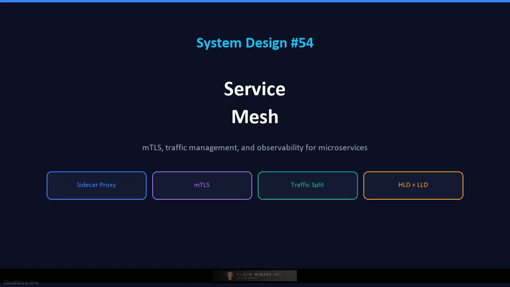Welcome to Cloud Wizard. In this video, we're doing a complete deep dive into the service mesh, the infrastructure layer that handles service-to-service communication in a microservices architecture. If you have ever wondered how platforms like Kubernetes, Istio, Linkerd, or Consul Connect add mutual TLS, traffic splitting, retries, timeouts, and observability to thousands of microservices without changing application code, this video is for you.